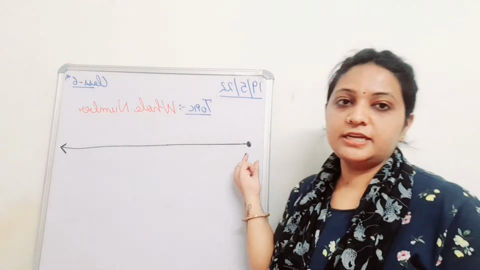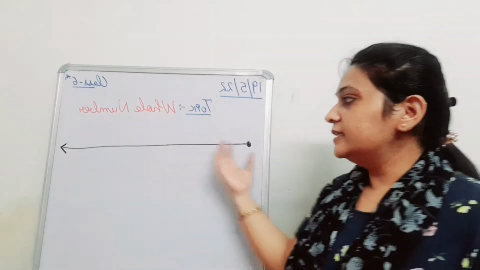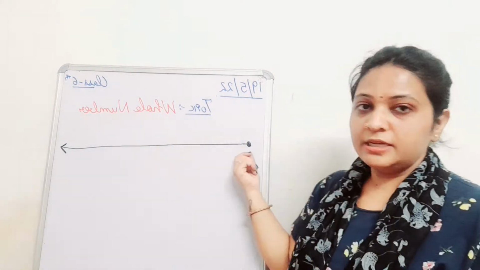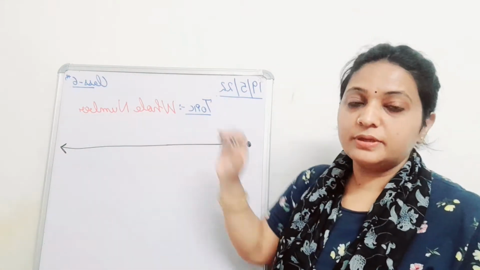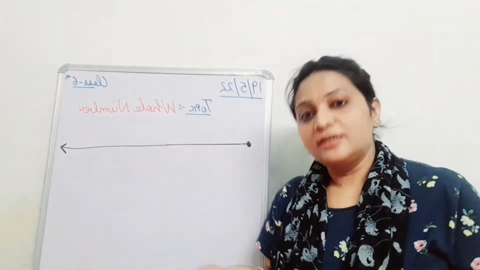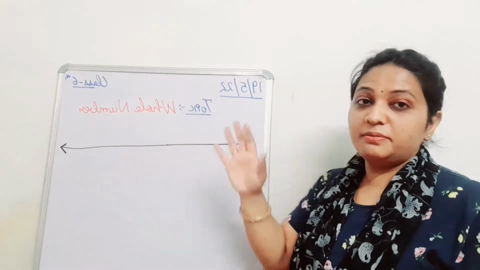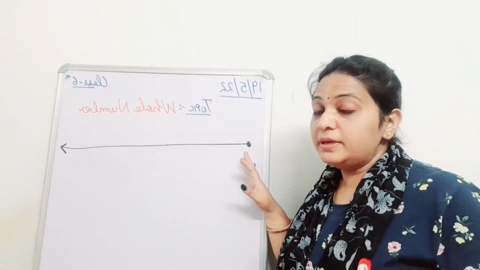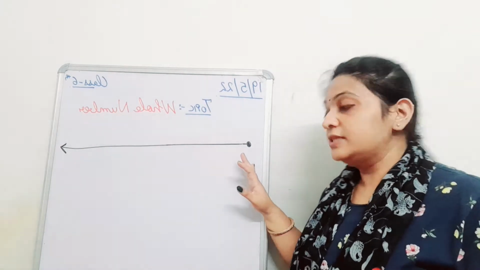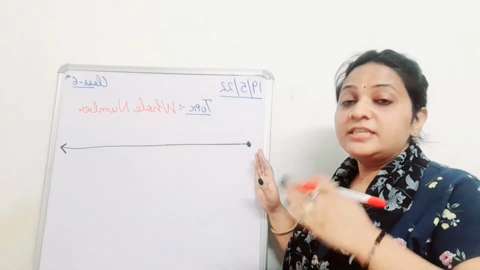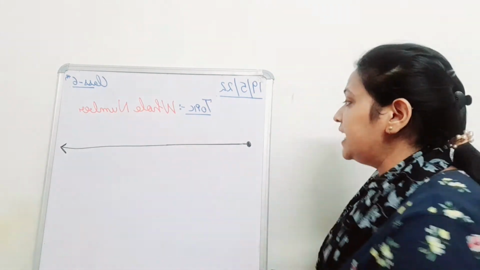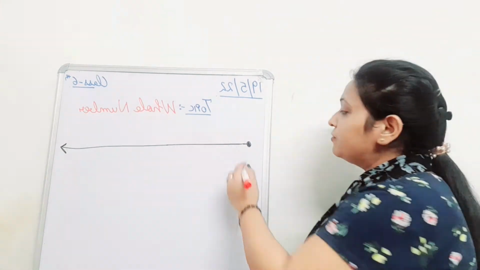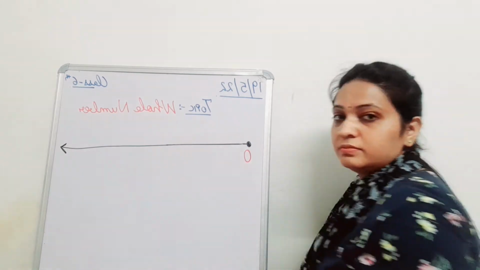I have fixed a point here; there is no limit on one side and there is a limit on the other. So what are we doing? Whole number, number line. Our whole numbers start from 0, so it has a fixed starting point. That's why we have to start our number line of whole numbers from 0.